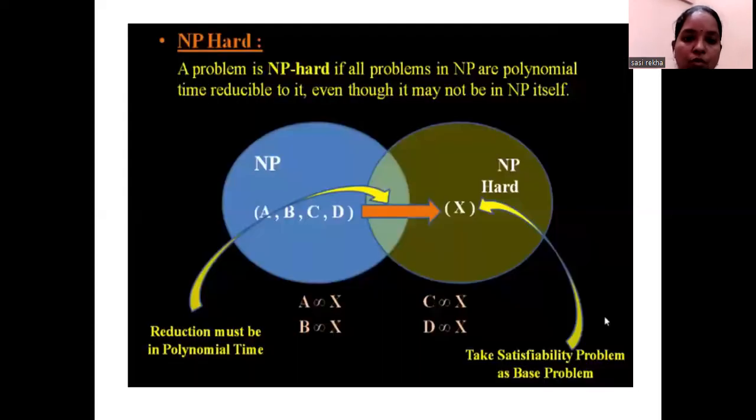Okay. Moving on to NP hard. A problem is NP hard if all problems in NP are polynomial time reducible to it, even though it may not be in NP itself. You can see in the Venn diagram, on the left hand side you have an NP problem, and on the right hand side you have NP hard problem X. All NP problems can be reduced to it with the help of NP hard. So that is the relation between NP and NP hard problems.